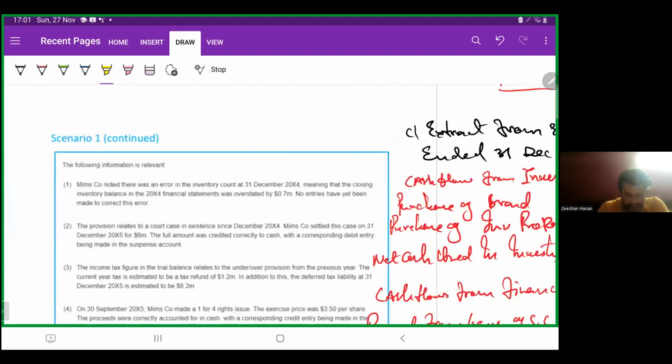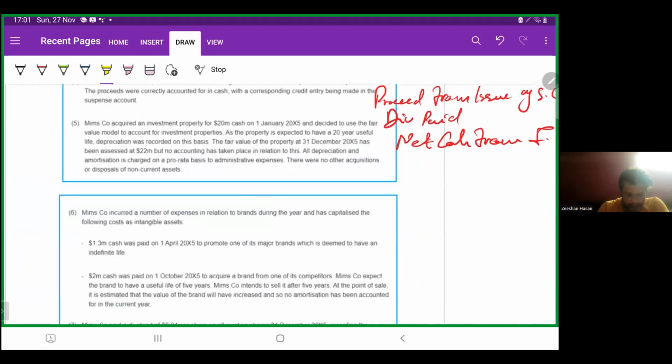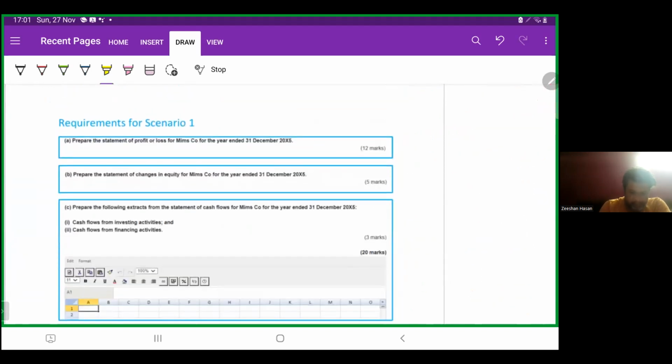Before reading these adjustments, let's look at the requirements. The three requirements. What are those? Prepare the statement of profit or loss for the Memes company for the year ended 31st December X5, 12 marks. Prepare the statement of changes in equity for the year ended 31st December X5. And prepare the following extracts from the statement of cash flows for the year ended 31st December X5: cash flow from investing activities, cash flow from financing activities, 5 and 3 marks.